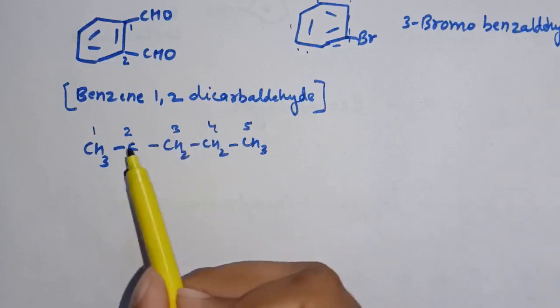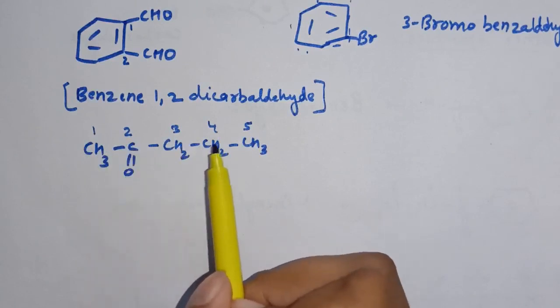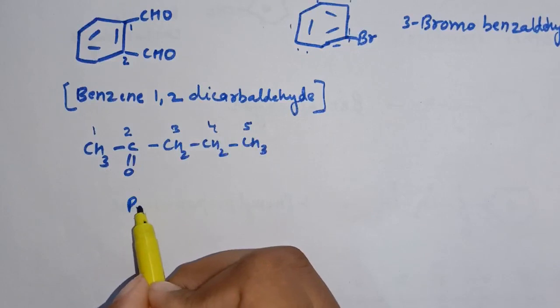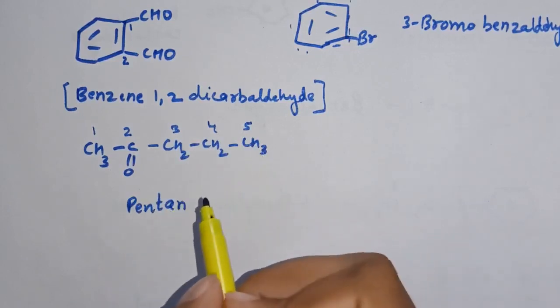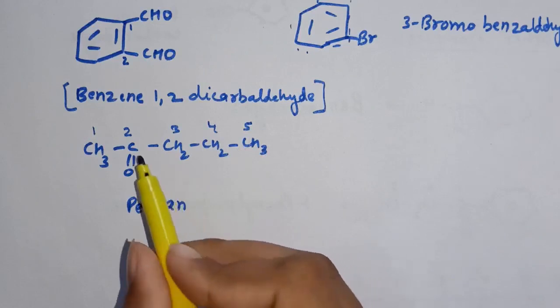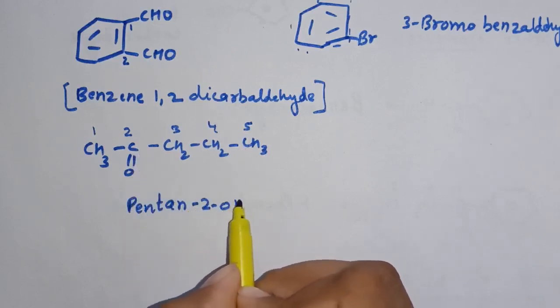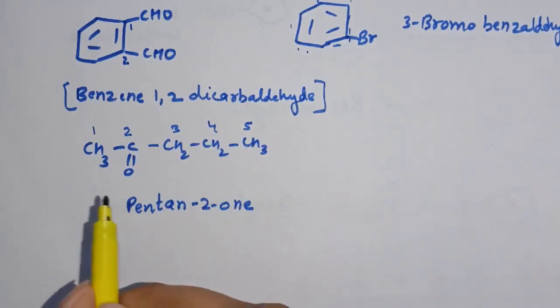So that is wrong, and we will start numbering from this side. So this is 1, 2, 3, 4 and 5. For 5 carbon atoms, pentane, and the E is replaced by one. Now at second position ketone is there, so pentan-2-one. This is the IUPAC nomenclature for this compound.